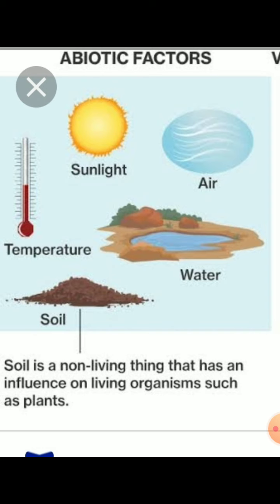Now, some climatic factors are also very important in an ecosystem. They are sunlight, temperature, humidity, and wind. Sunlight is the primary source of light and energy on earth, that is the sun.